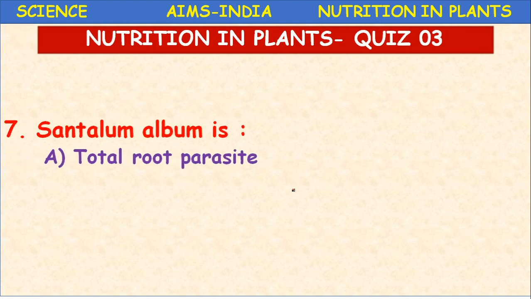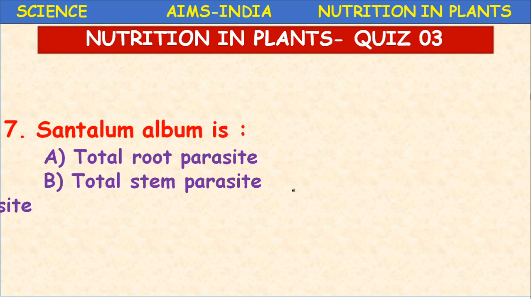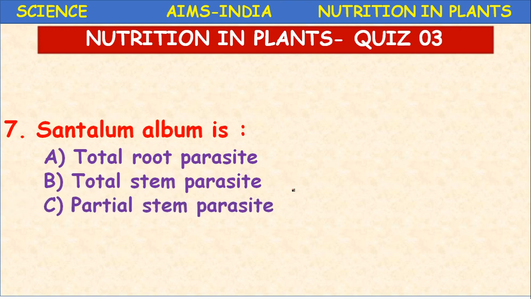Santalum album, sandalwood: a total root parasite, total stem parasite, partial stem parasite, or partial root parasite?